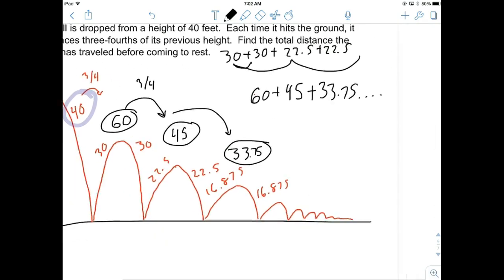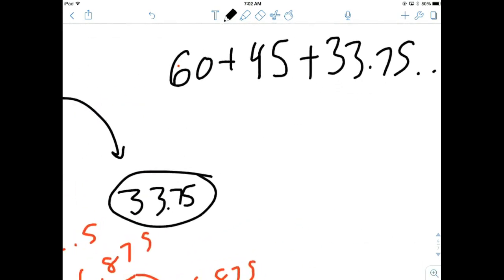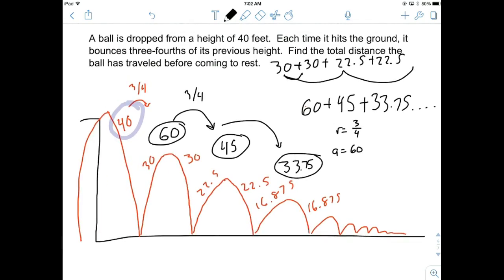So we'll just use our infinite sum. Our R value we know is 3/4. The a sub 1 that we're going to use is 60. All right, we need to make special note here that we will be adding that 40 in at the end once we sum the infinite part.